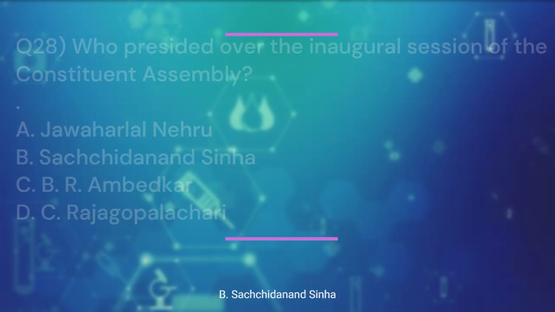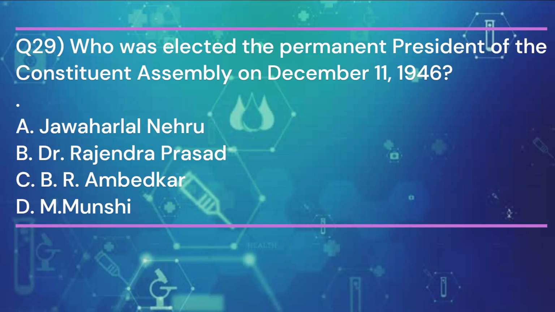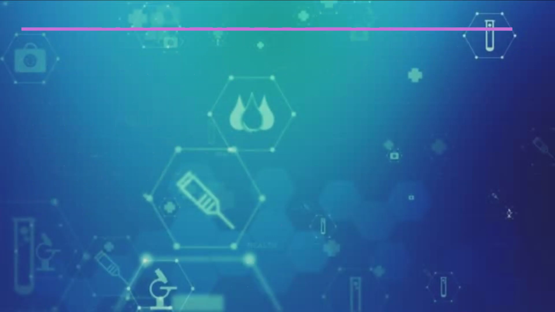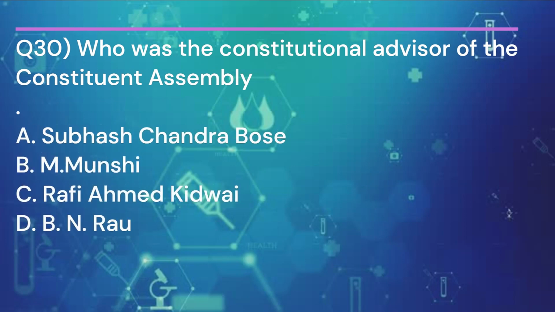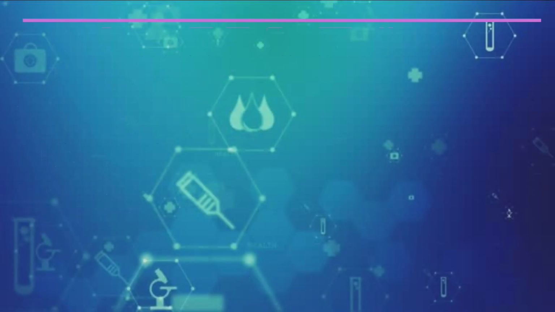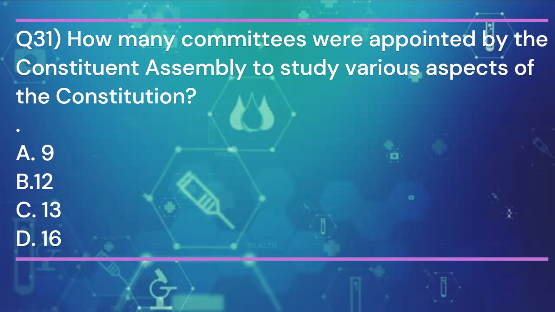Sachidanand Sinha. Question 29. Who was elected as the permanent president of the Constituent Assembly on 11th December 1946? And the answer is B. Dr. Rajendra Prasad. Question 30. Who was the constitutional advisor of the Constituent Assembly? And the answer is D. B.N. Rao. Question 31. How many committees were appointed by the Constituent Assembly to study various aspects of the Constitution? And the answer is C.